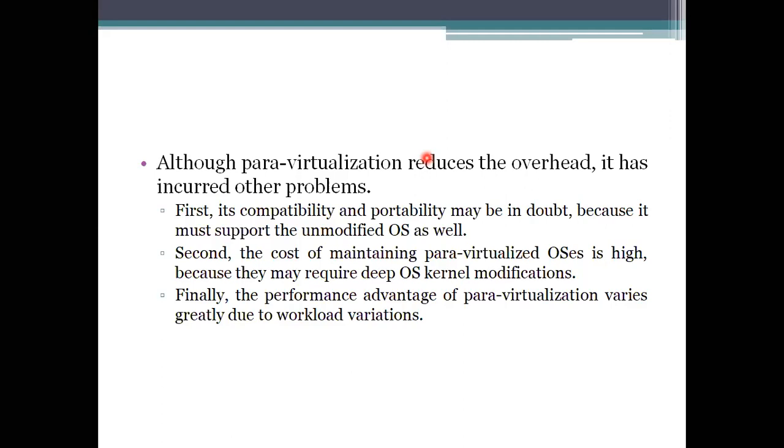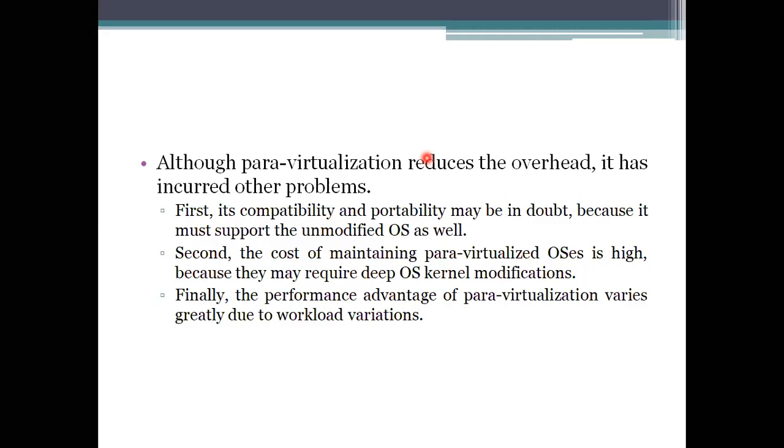The second one is the cost of maintaining, because you need to provide changes to your guest operating system and monitor the alterations, which have to be kept in mind. Sometimes this is considered high. And finally, the performance of this virtualization will vary when dealing with different workloads.